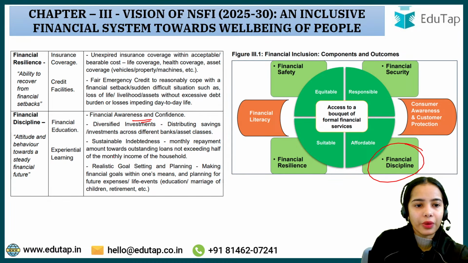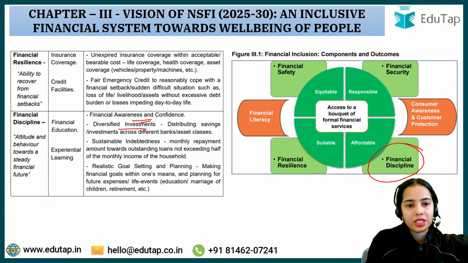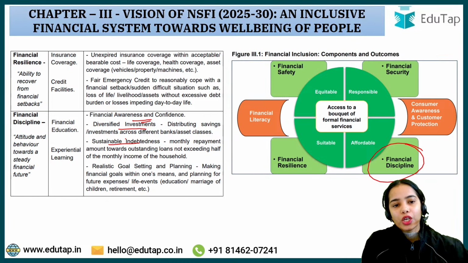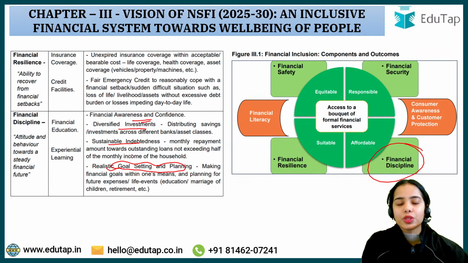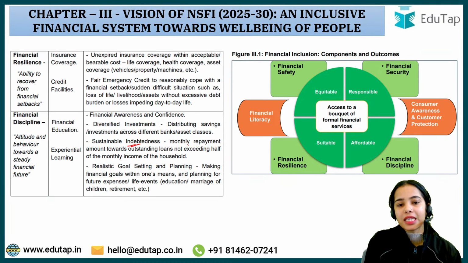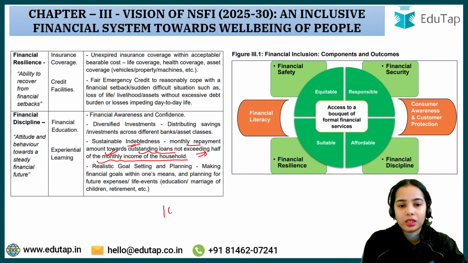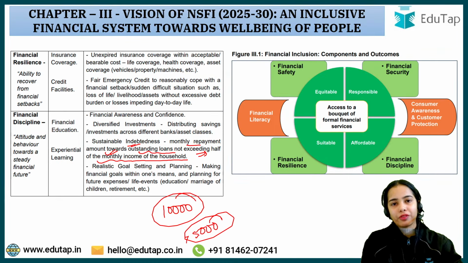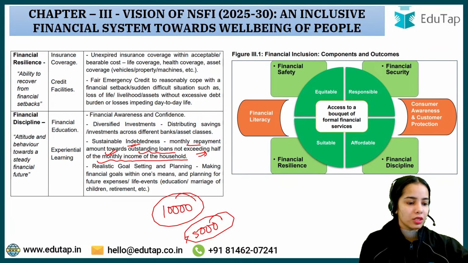Okay, now next is diversified investment and sustainable indebtedness, and realistic goal setting and planning. There should be realistic goal setting and planning so that financial discipline is maintained and a steady financial future is achieved. Sustainable indebtedness basically means that the monthly repayment amount towards the outstanding loan should not exceed half of the monthly income of the household. Let's say you are earning 10,000. Your monthly repayment should not exceed 5,000. Okay, so this is the idea.